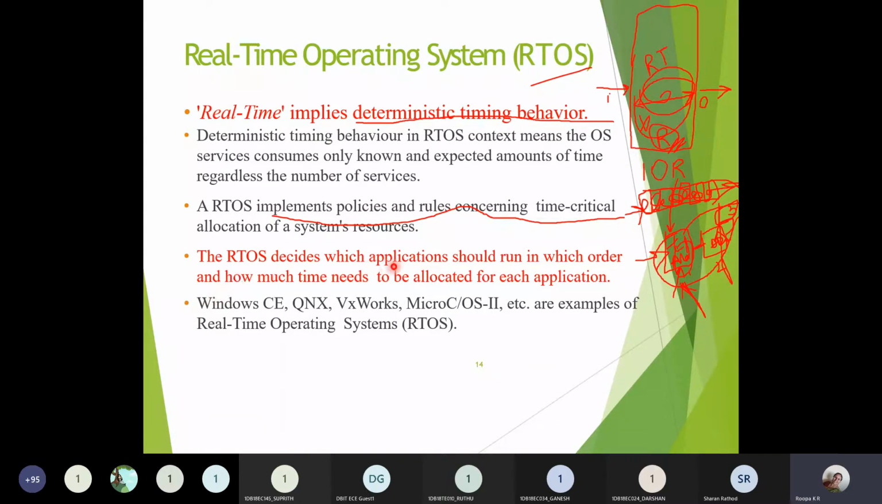This real-time operating system decides which application should run in which order, how much time, and within how much time it has to execute and give the output. Some of the real-time operating systems are Windows CE, QNX, VxWorks, Micro C/OS-II, etc. These are some of the real-time operating system examples. So depending upon the type of application which you want, whether it is a general purpose application or a real-time application, we can choose this.